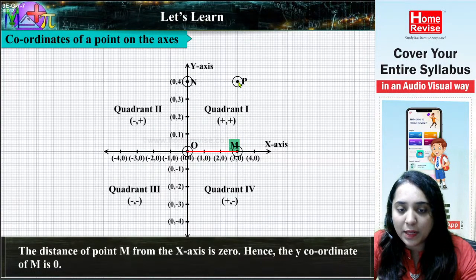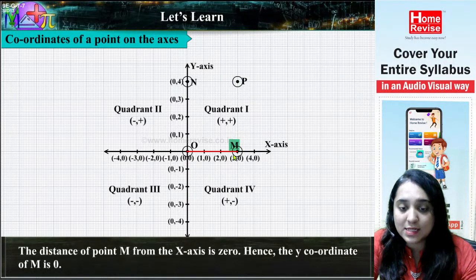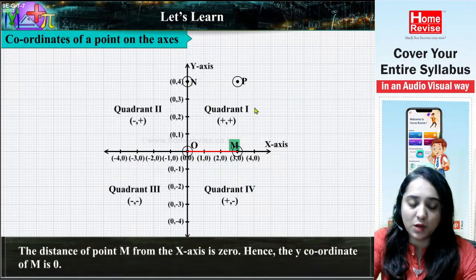Now talking about P. Now this point P and x axis को I am going to join. So when I am joining it, it is 3, and y axis का it is 4. So it is 3, 4.